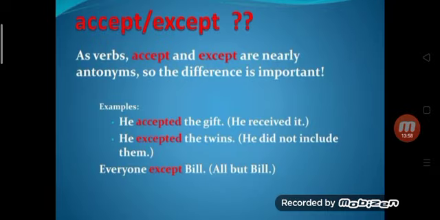As verbs, accept and except are nearly antonyms, so the difference is important. He accepted the gift. He excepted the twins. Everyone except Bill. Here it means but.